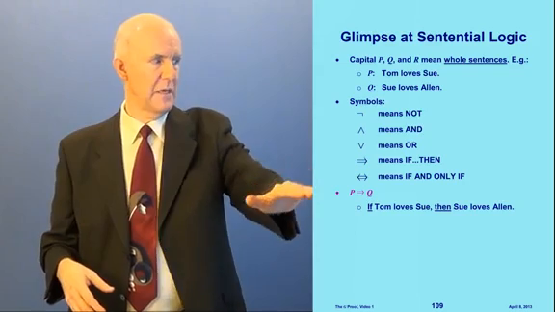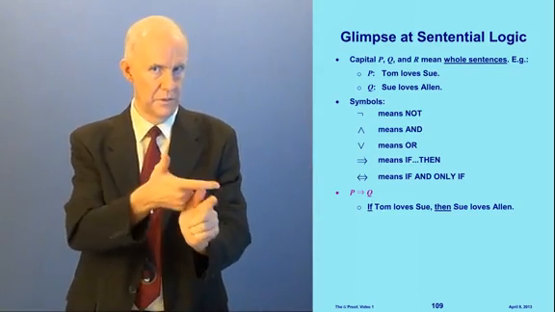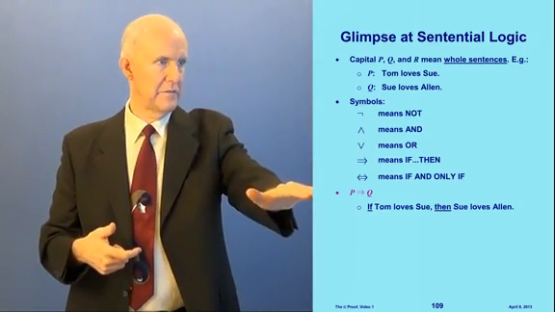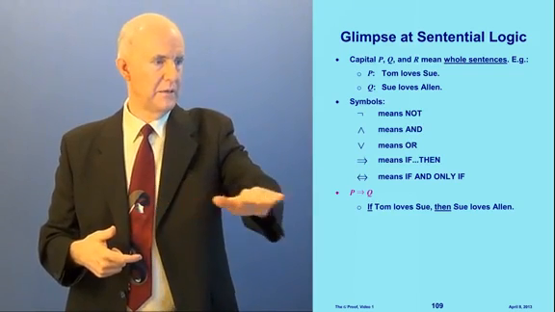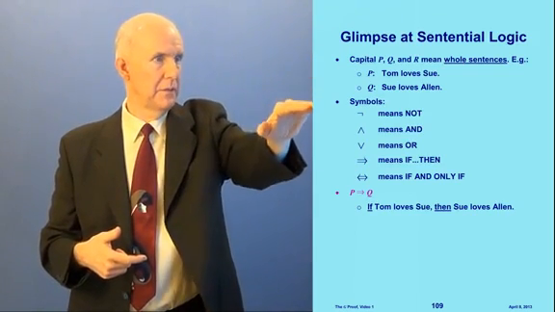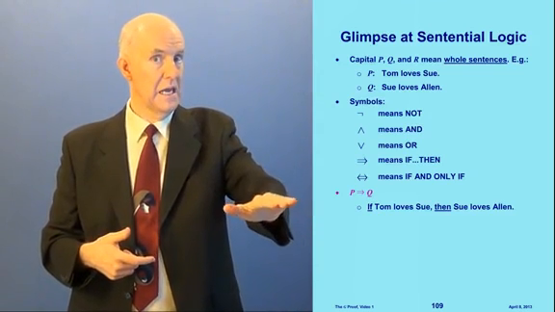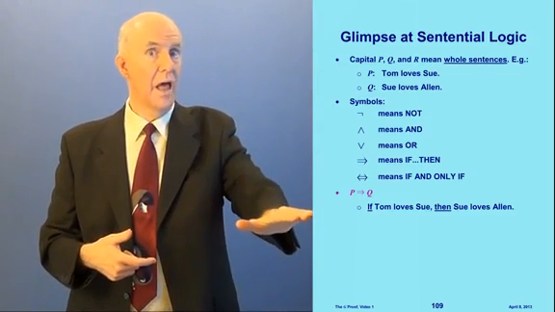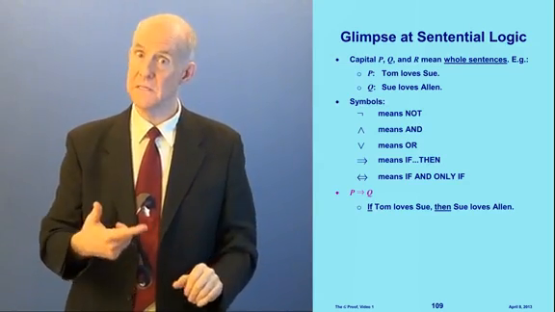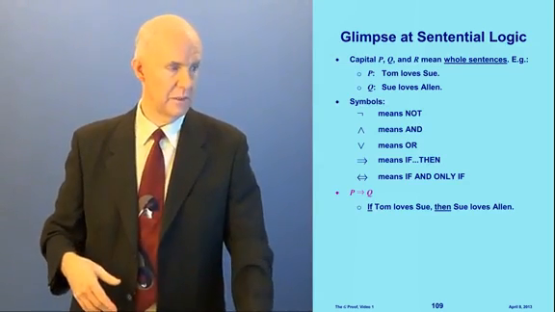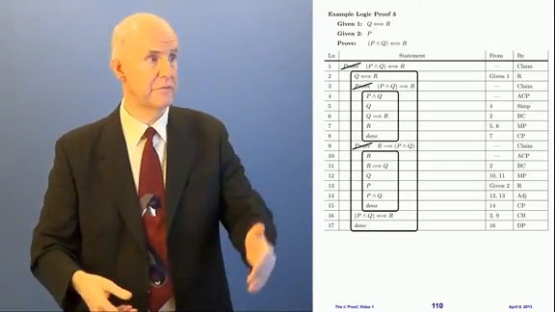See, this means if-then, the double arrow pointing to the right. So this sentence here means if P, then Q. Well, what do P and Q mean? The P, you can see it up here. You can look and see what this sentence is saying. It's saying, if Tom loves Sue, then Sue loves Alan. See that? We'll talk about this in video 3. And we're going to do proofs in video 3.